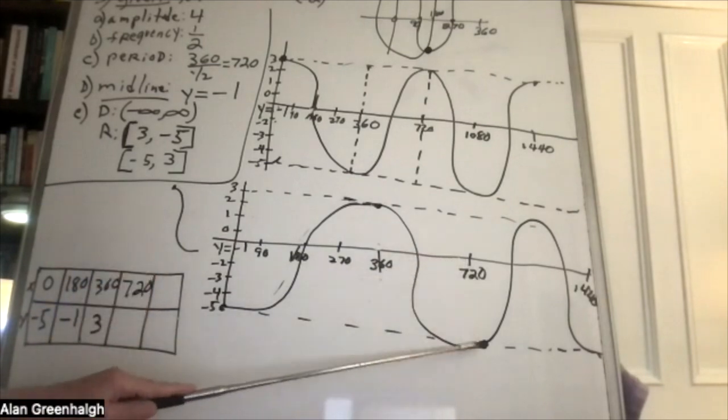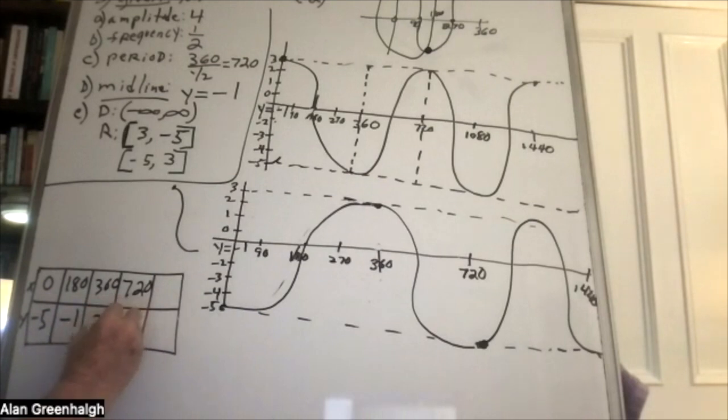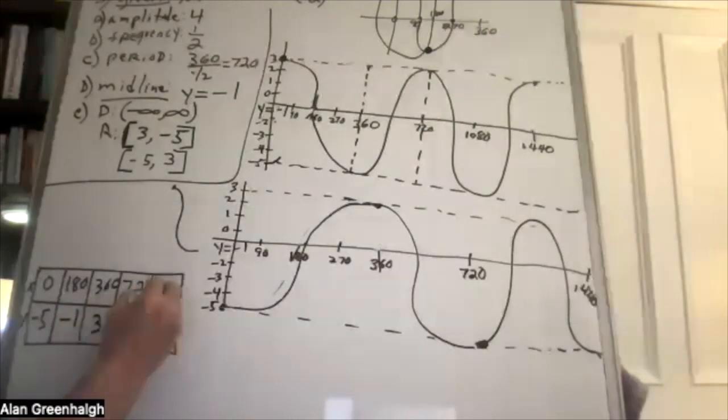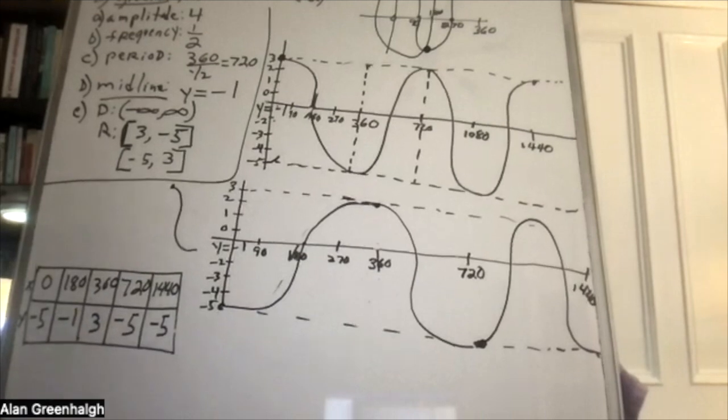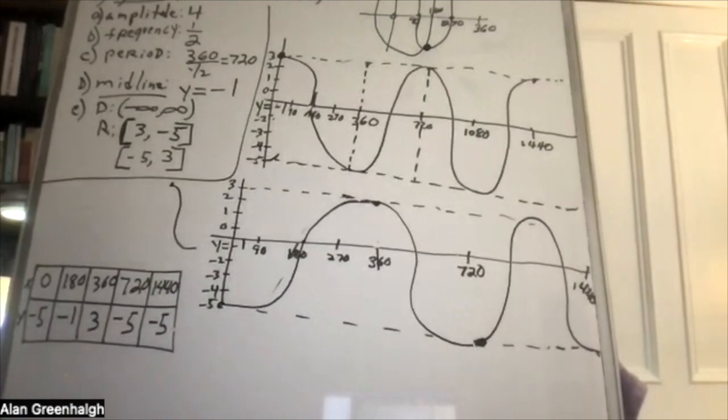720, it's again -5. And then at 1440, which is 2 full periods, it goes down to -5 again. I mean, you can choose any points you want that makes sense is an acceptable answer.